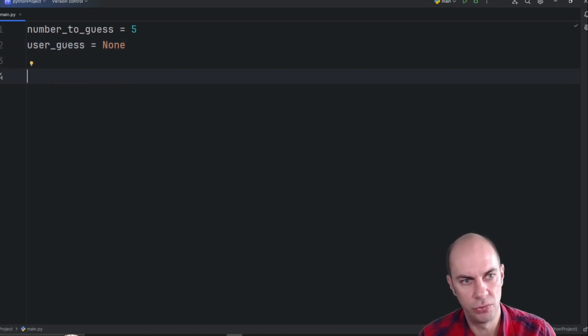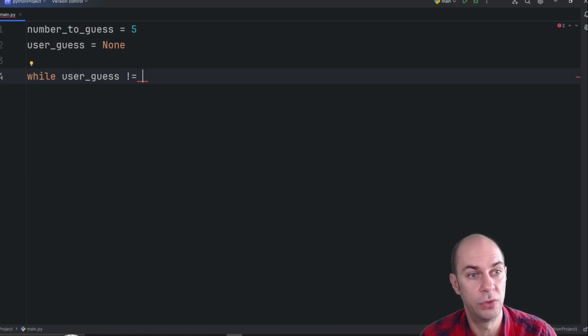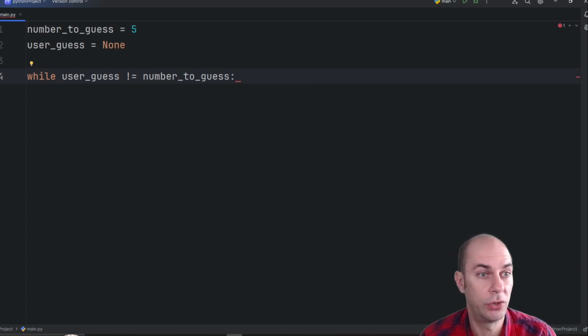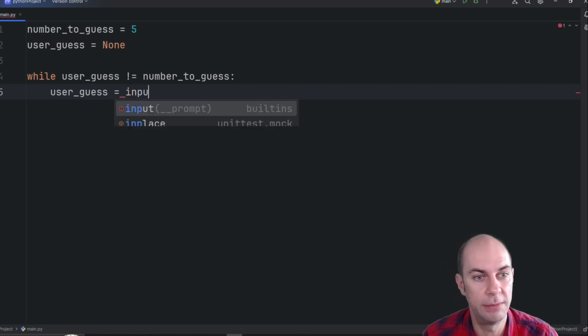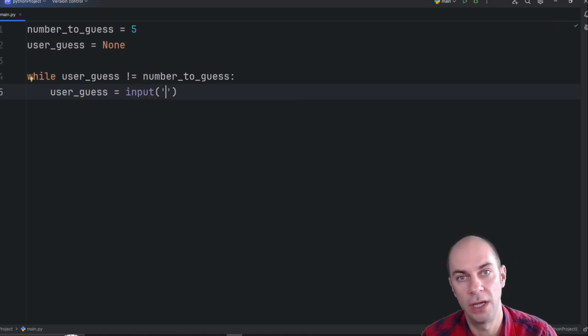Now, what I'm going to do here is I'm going to go with my while loop, and I will simply say while the user guess is not equal to the number to guess. And of course, None is not equal to 5. So we are going to enter our loop, at which point we want to collect the user guess. So user guess equals, so it's assigned to the input function where we are going to prompt the user to guess my number, right? Guess my number.